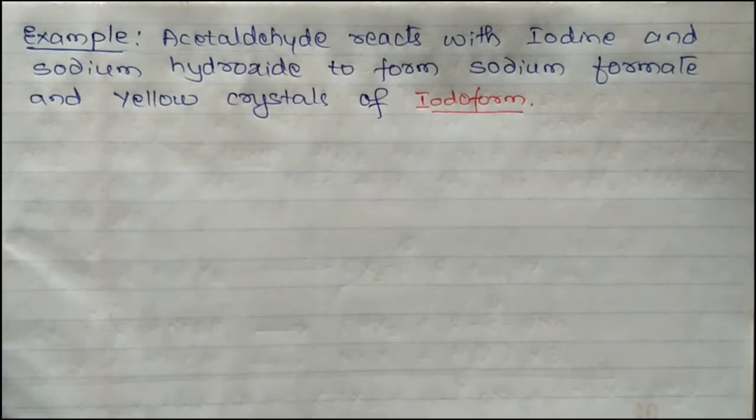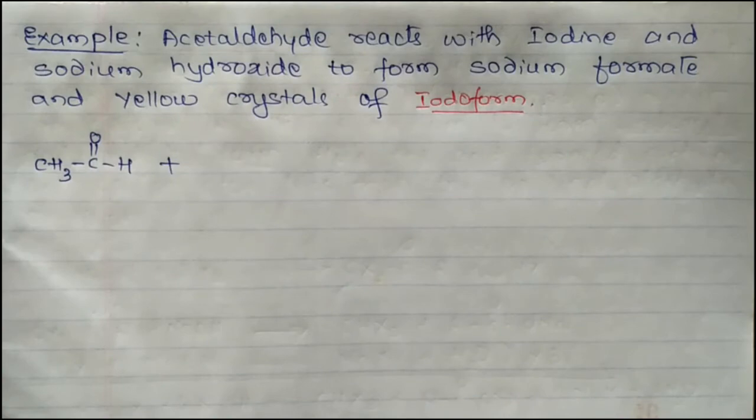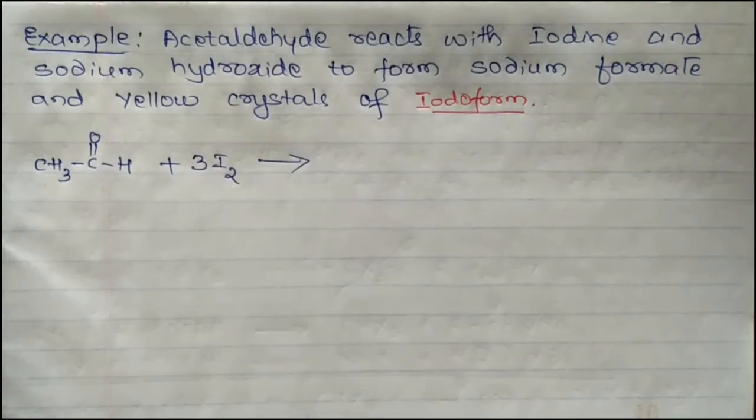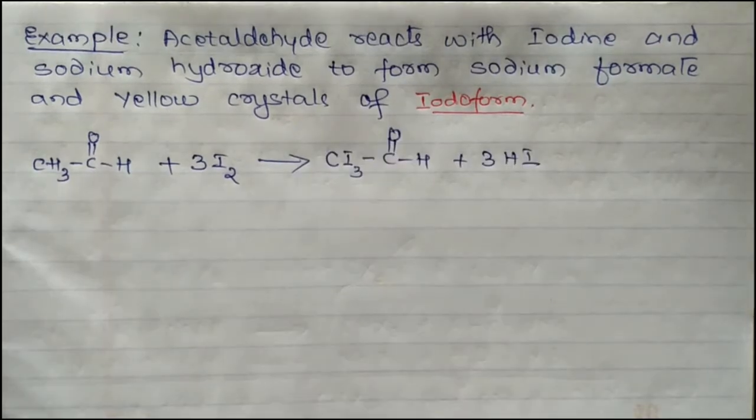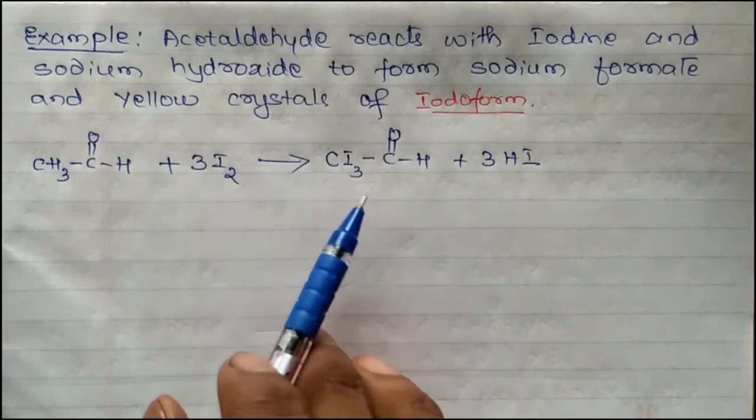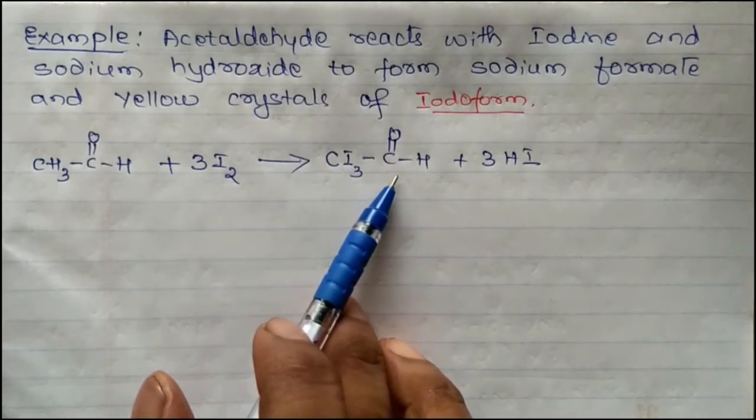In the first reaction, acetaldehyde reacts with iodine: CH3CHO plus 3I2 gives CI3CHO plus 3HI.